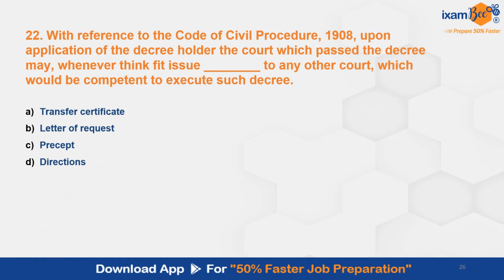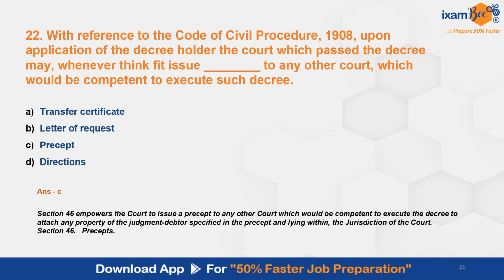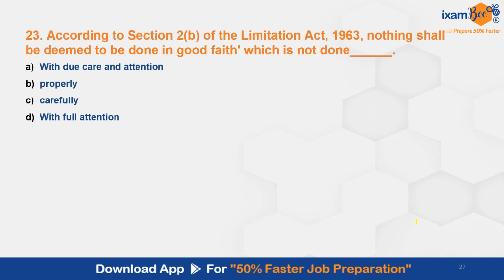Question number 22. With reference to the Code of Civil Procedure, upon application of the decree holder, the court which passed the decree may, whenever think fit, issue dash to any other court which would be competent to execute such decree. The correct answer here is C, precept. Section 46 of CPC empowers the court to issue a precept to any other court which would be competent to execute the decree to attach any property of the judgment debtor specified in the precept and lying within the jurisdiction of the court.